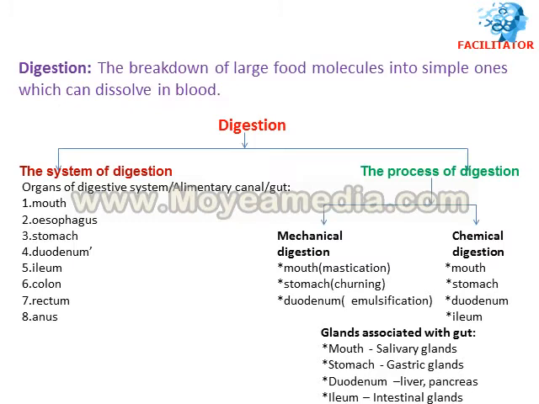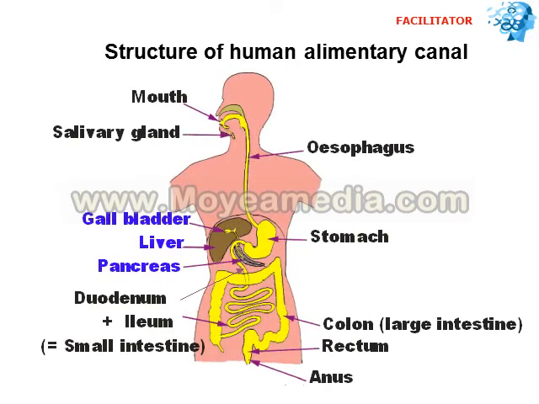So in digestion we need to study the system of digestion and the process of digestion, including chemical digestion, mechanical digestion and the glands associated with the digestive system also. Then comes the structure of the human alimentary canal, that is different organs of the alimentary canal.